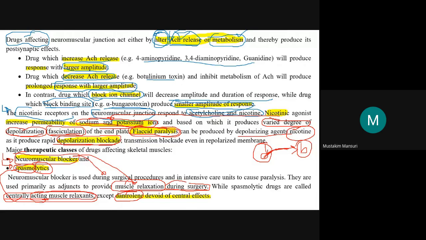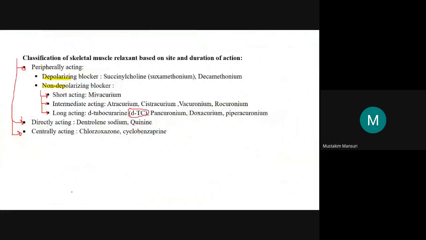So just remember that neuromuscular blockers produce muscle relaxation, and this muscle relaxation is to cause paralysis during surgery, and the spasmolytics are centrally acting muscle relaxants. So these are the two therapeutic classes of drugs acting on the skeletal muscles.